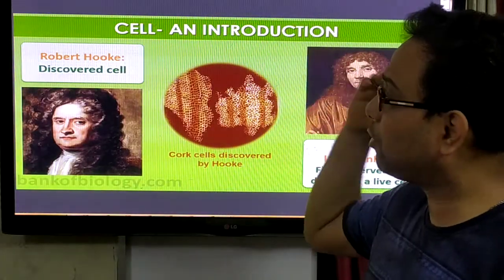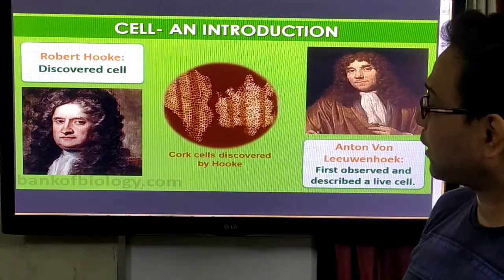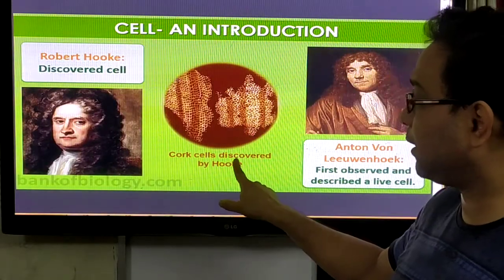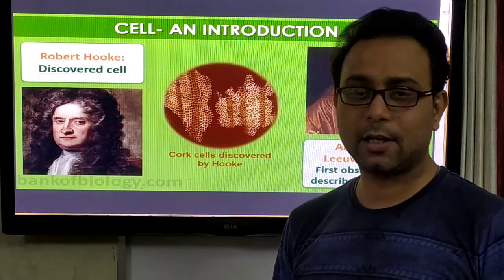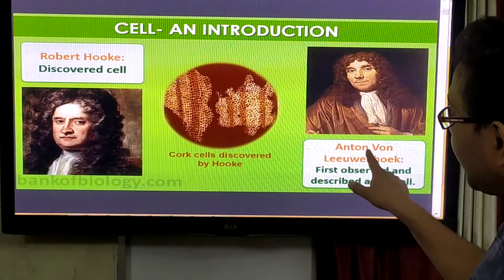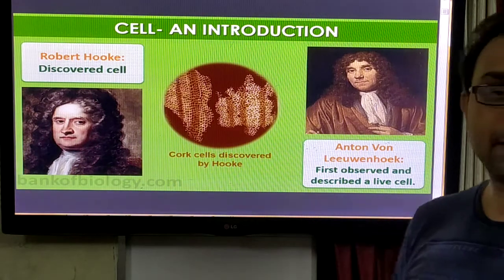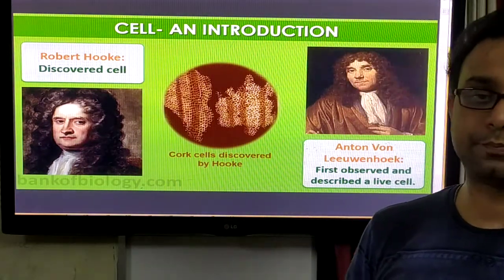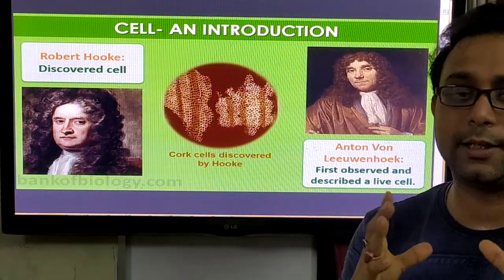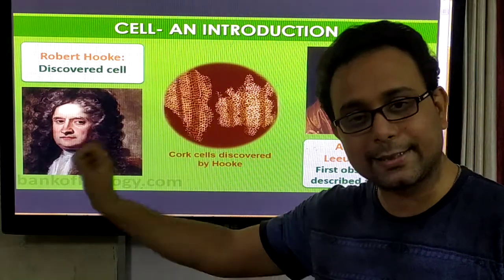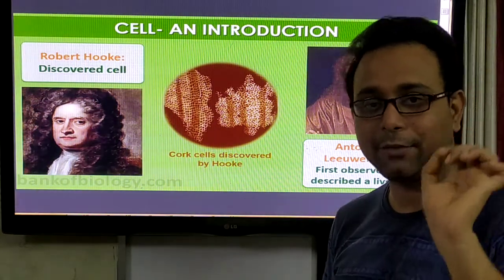At first, Robert Hooke first discovered the cell, and he observed the cork cell for the first time. But the cork cell is not living, so he observed dead cells. Another scientist, Antony van Leeuwenhoek, first observed and described the live cell. He also invented a microscope, and in his microscope he observed the first living cell. Robert Hooke observed the dead cell, but Leeuwenhoek observed the first living cell, right?